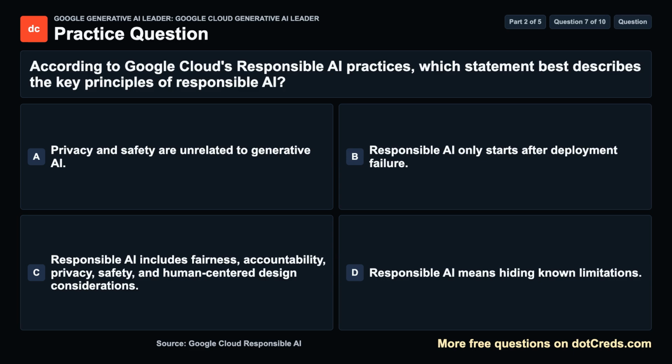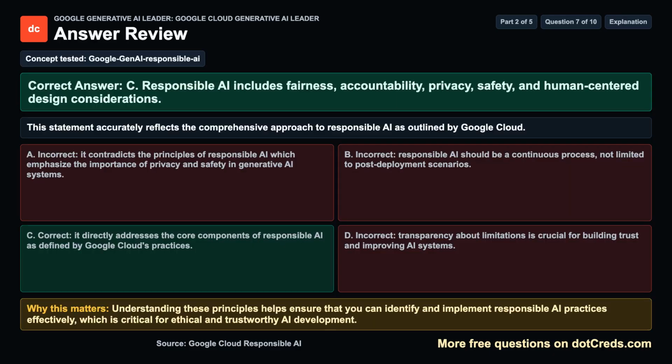Take a moment, then we will review the answer. Concept tested. Google Gen AI Responsible AI. The correct answer is C. Responsible AI includes fairness, accountability, privacy, safety, and human-centered design considerations. This statement accurately reflects the comprehensive approach to responsible AI as outlined by Google Cloud.